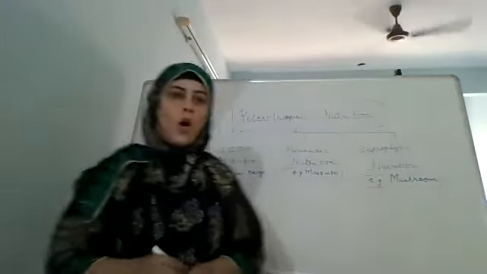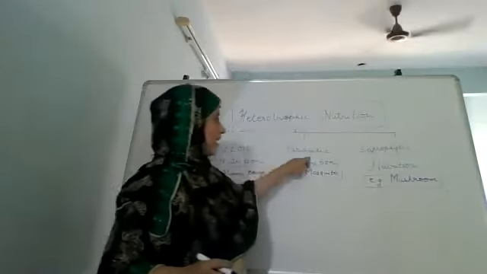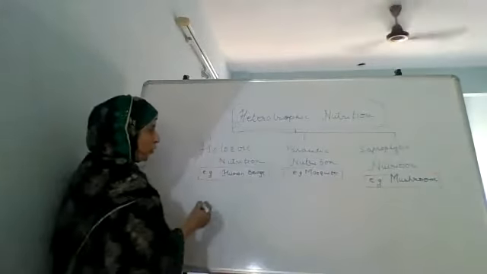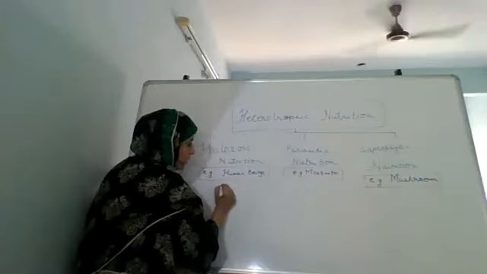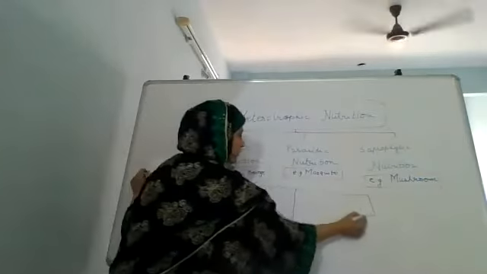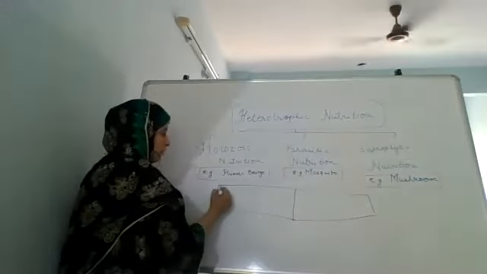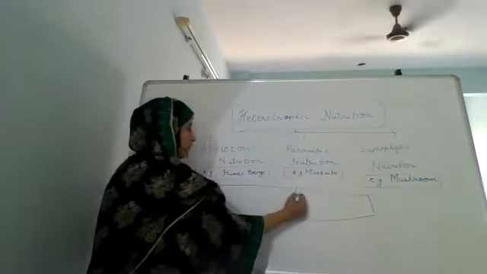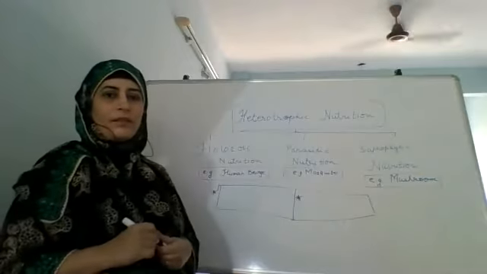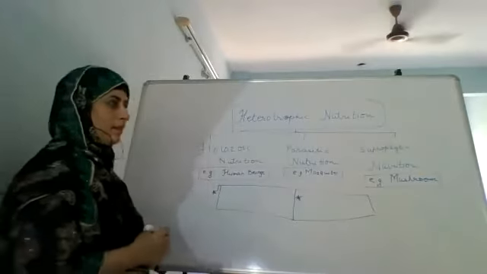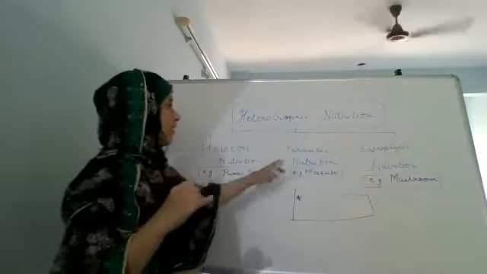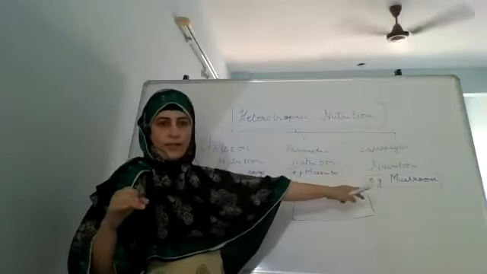Apart from holozoic nutrition, parasitic nutrition, and saprophytic nutrition, there are two more types of nutrition. Now, can you tell me what are those? There are two more types of organisms other than the holozoics, the parasites, and saprophytes.